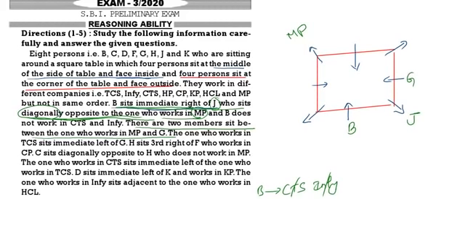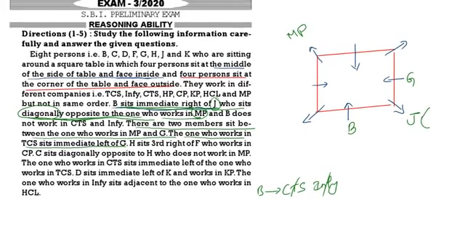Person G. Then the one who works in TCS sits on the immediate left of G. Since G is facing the center, left means left. So TCS will come for J. The one who works in CTS is on the immediate left of TCS. See this point carefully. CTS is on the left of TCS. So TCS is facing away, that means CTS is to the right of TCS. That means CTS will come for G.